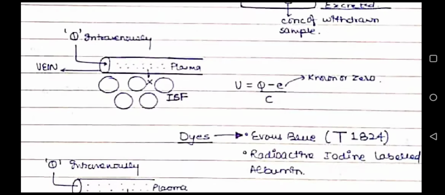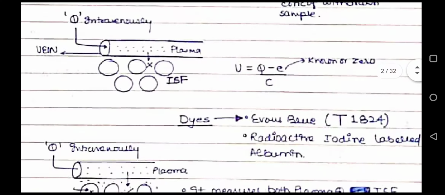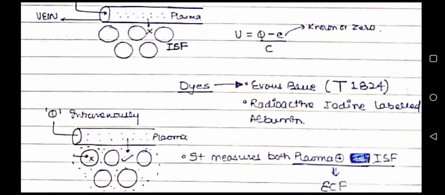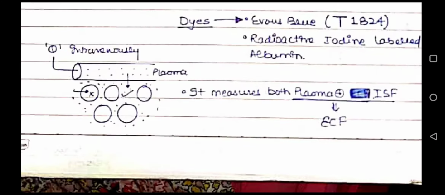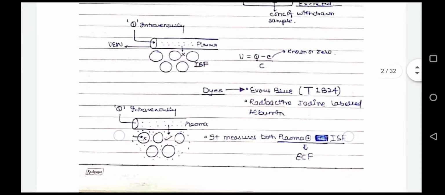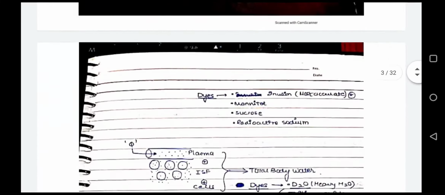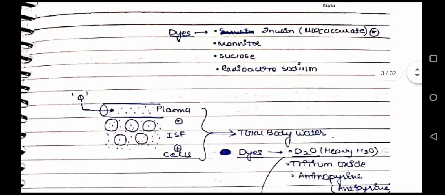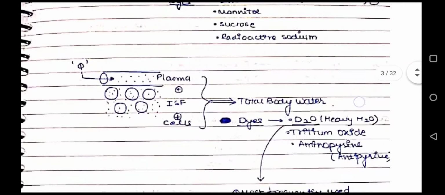There are some dyes which we give intravenously and they do not cross the blood vessel. So they only measure the plasma volume, and such dyes are Evans blue, radioactive iodine, or labeled albumin. Then there are some dyes which do not go inside the cell, so they measure plasma plus interstitial fluid, which is ECF. And these dyes are inulin, mannitol, sucrose and radioactive sodium.